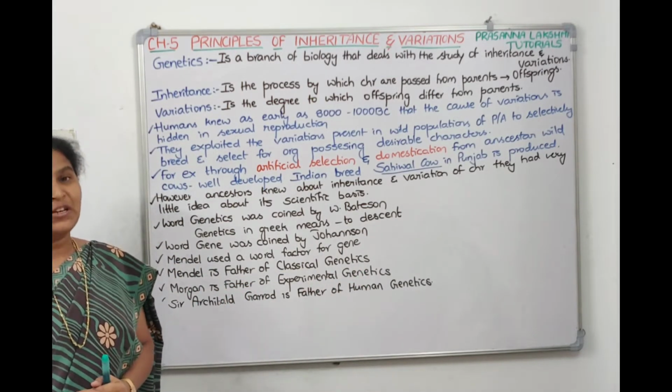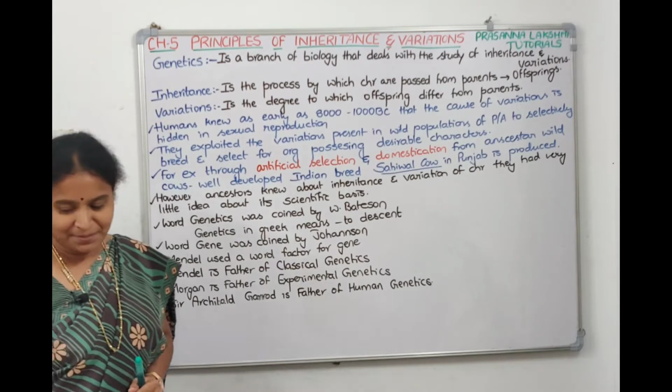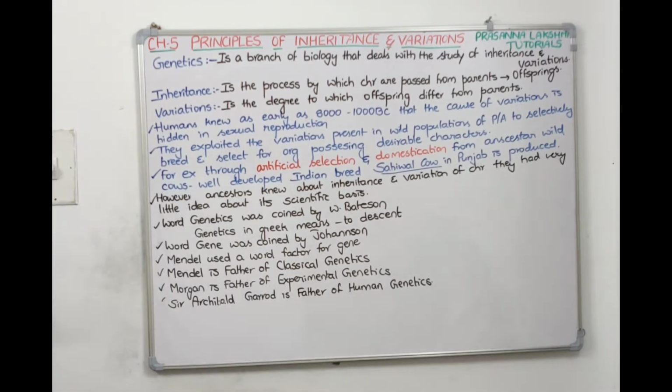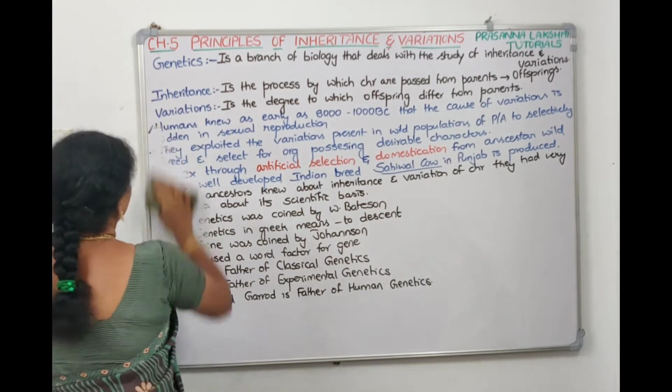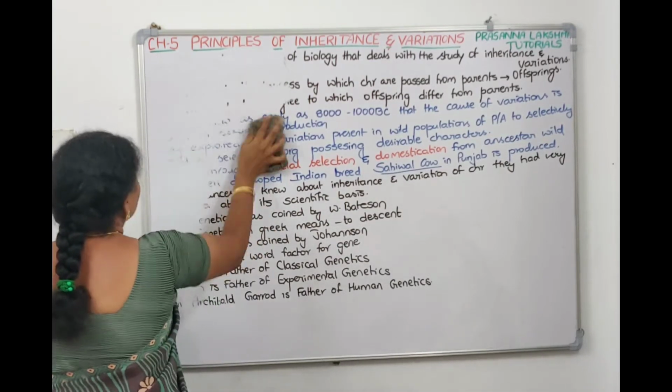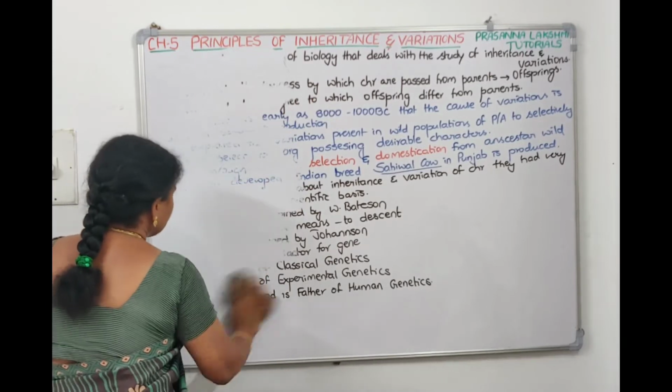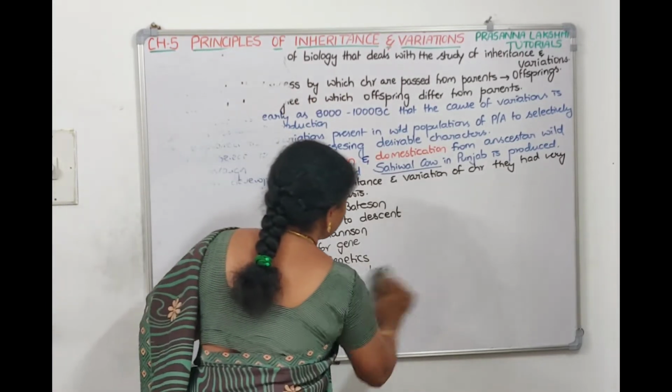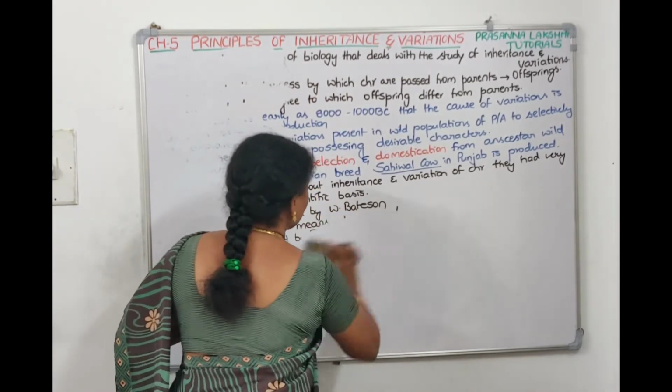Take a screenshot. We'll talk about certain genetic terminology then. Now, before getting into this branch, genetics, let us see some terminologies which will help us understand the concepts in a clear manner.